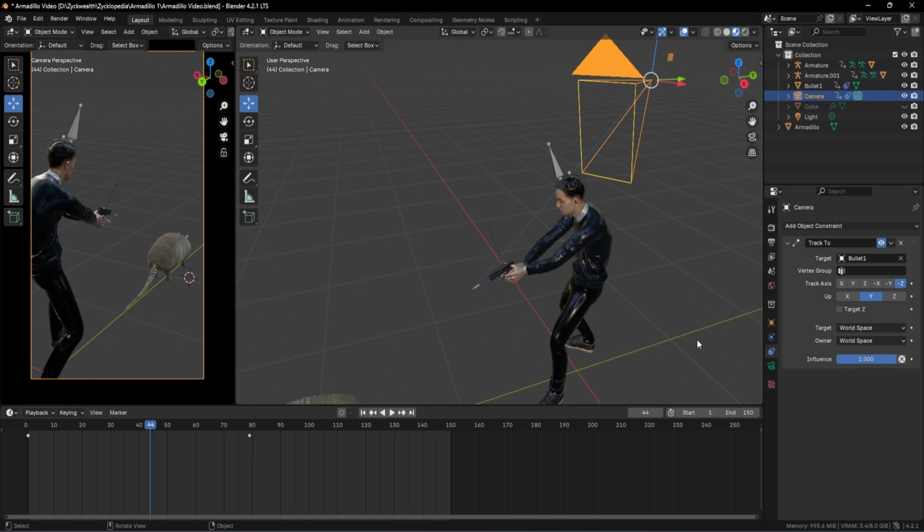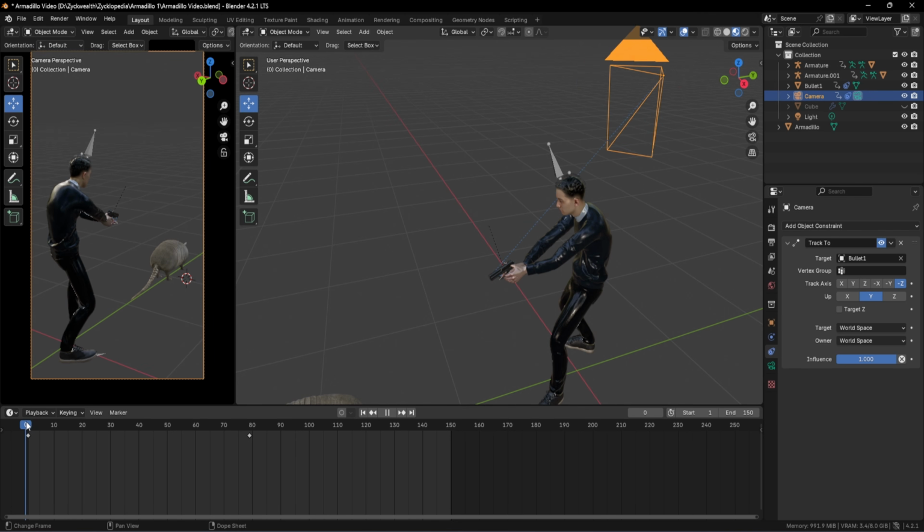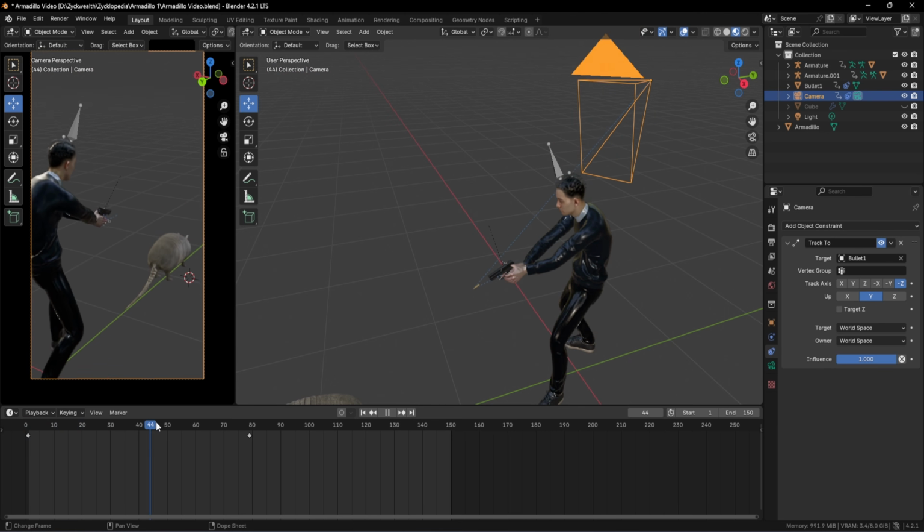And after targeting the bullet, we can see that our camera is tracking the movements of our bullet. And in order to confirm that, we can go towards our very first frame and we can play our animation like this.